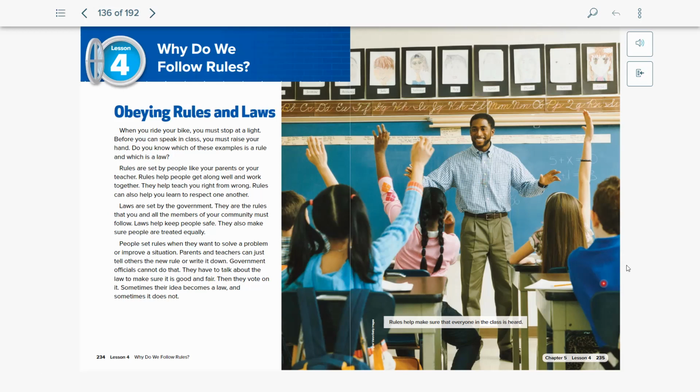And so what do we see in this photo? We talked about raising your hand. Why are they raising their hands here? Do you think it's so they can all shout out answers at the same time? Unless the teacher requires it, in this case, if they're raising their hand, they're usually taking turns sharing their ideas. So they're trying to take turns so they can listen to other opinions.